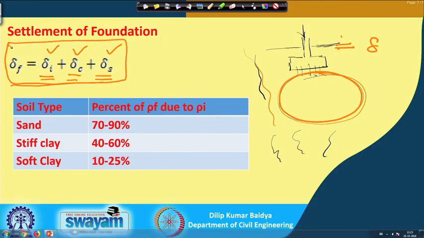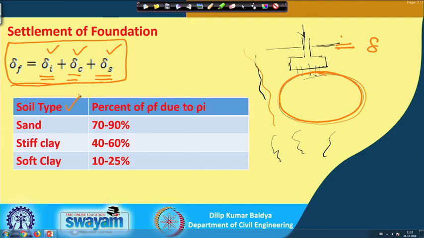If the soil is only sand, then we may not see consolidation. Again, if it is only clay, then elastic settlement will also be there, it will be small, but consolidation will be major, and secondary settlement also may be there. So, depending upon your soil type, different parts will have different magnitudes.